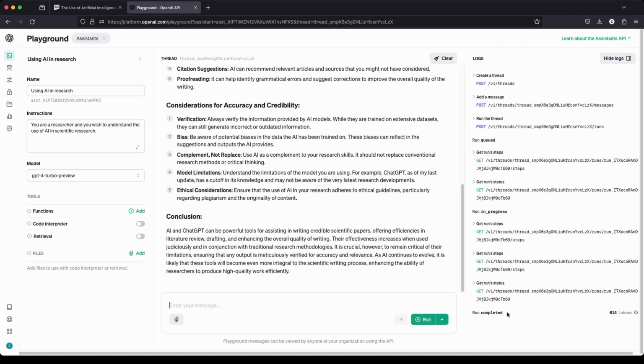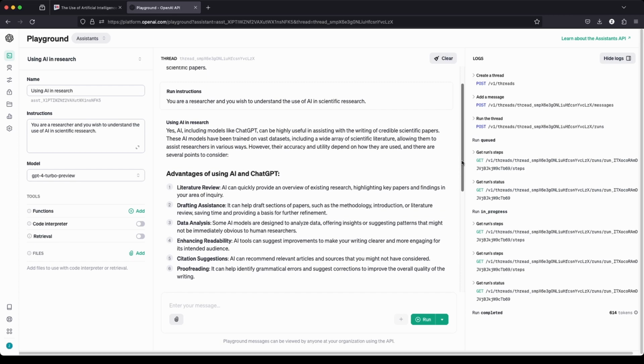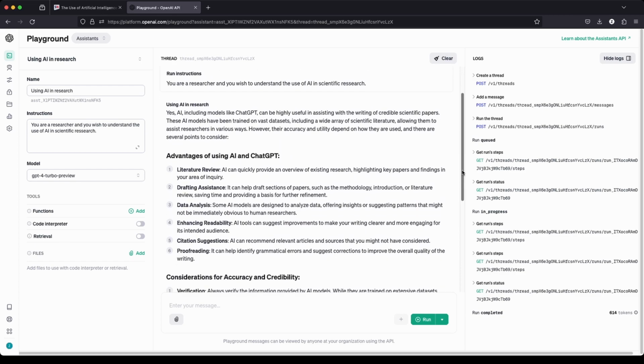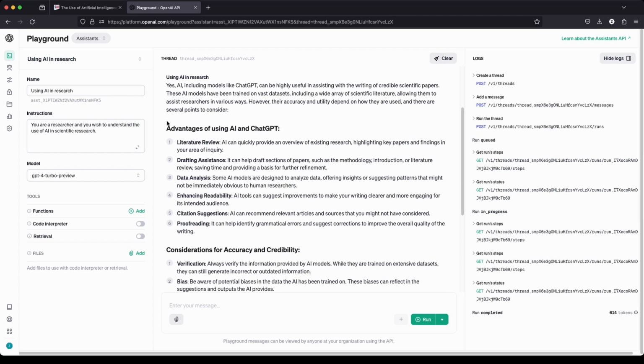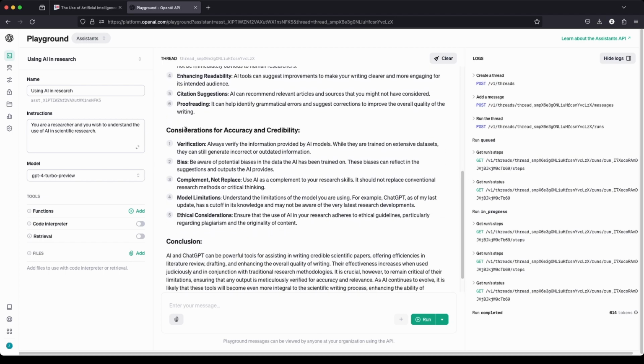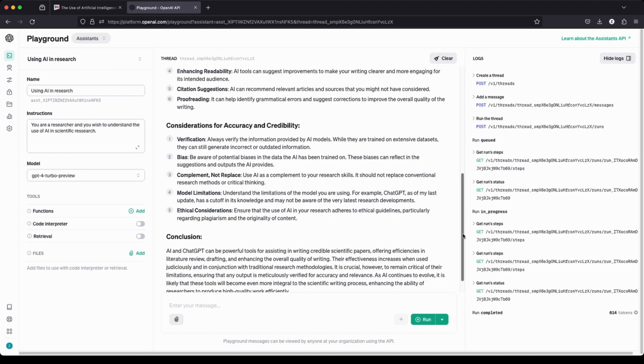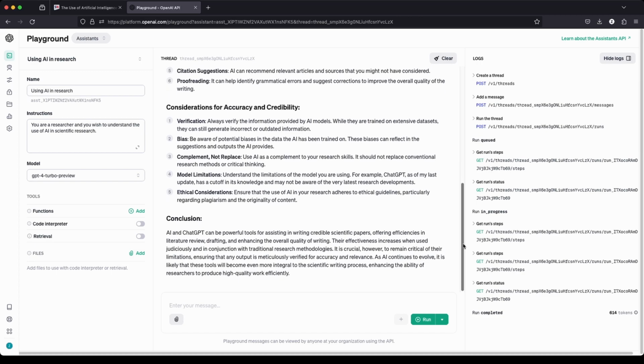So the run is completed. It took 614 tokens, and that is the response from our assistant. It is fairly broad. It's listing advantages and considerations for using AI and ChatGPT. It is helpful with literature review, data analysis, ideation, citation, and these are some considerations. We can see that the response is fairly broad.